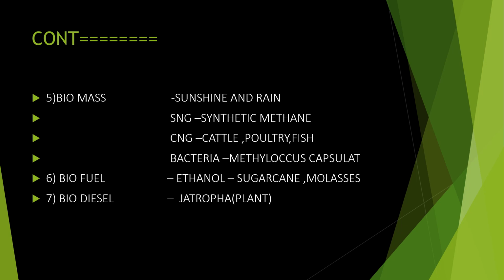Next is biofuel. Biofuel, especially, is from ethanol. For example, from sugar cane and molasses we are making the biofuels. And for biodiesel, Jatropha is the plant from which we are making the biodiesel. This is asked in the UGC NET exam, so you must have an idea about all these areas. What is biomass and what are biofuels: from sugarcane and molasses we are making the biofuel, the fuel is ethanol. And biodiesel is from the Jatropha plant, we are making the diesel out of it. And from biomass, the SNG and CNG, the gases, we are making out of it.